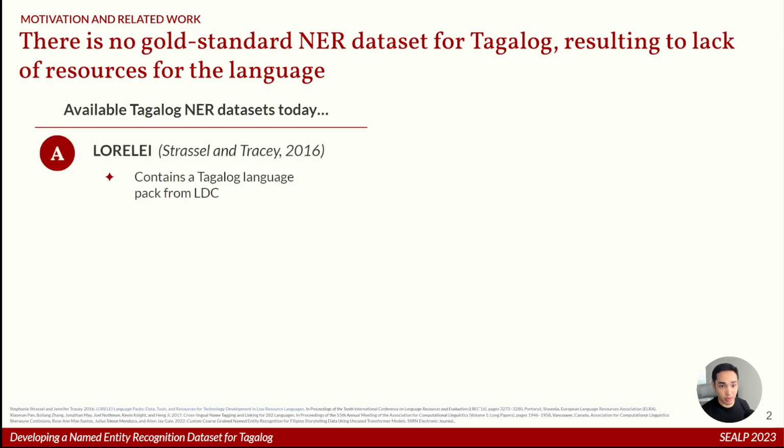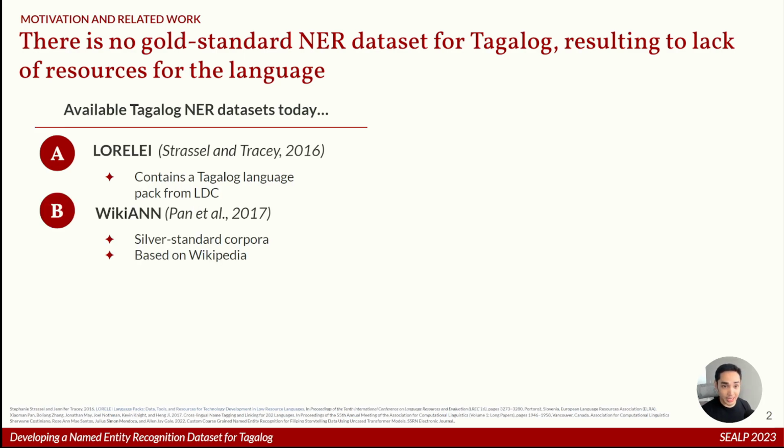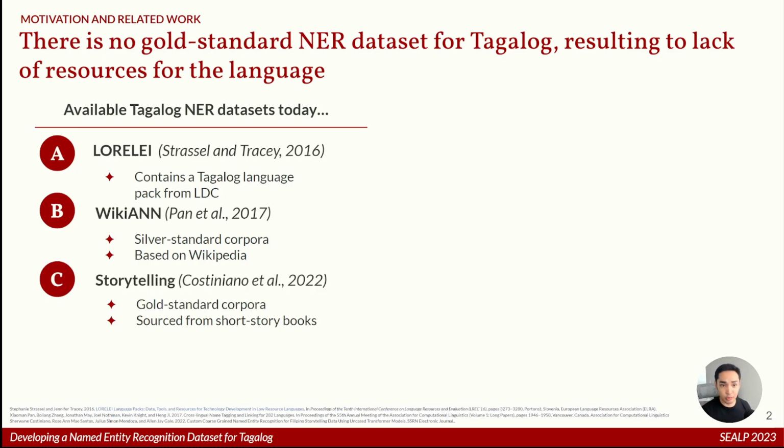We have Lorelei, which contains a Tagalog language pack from LDC, or the Linguistic Data Consortium. We have WikiAn, a silver standard corpora based on Wikipedia. And we also have the storytelling dataset. It's gold standard, it's sourced from short story books, but it contains a very domain specific tag set. And as we have seen, and as we will see later on, they lack the necessary properties for building general